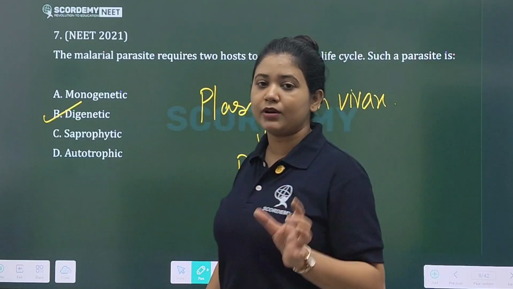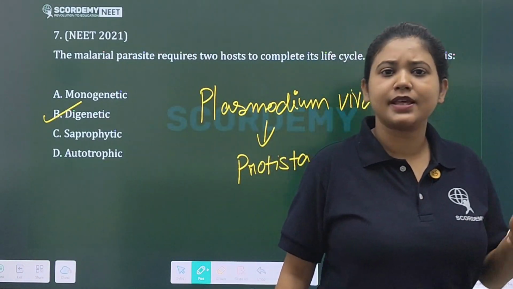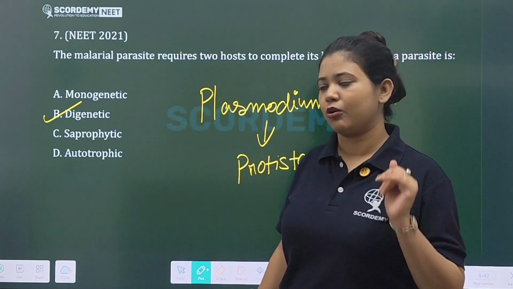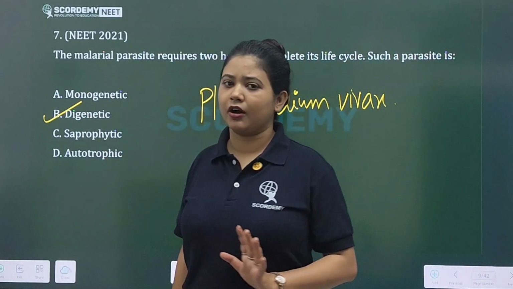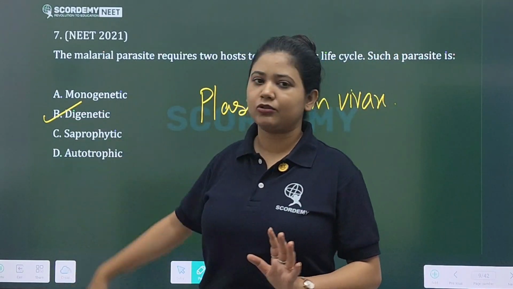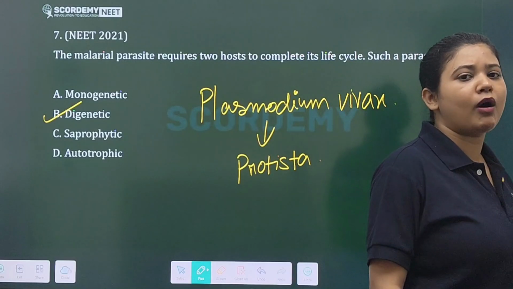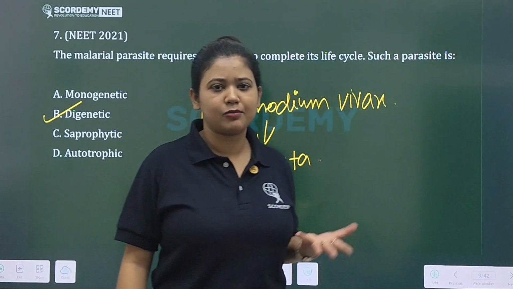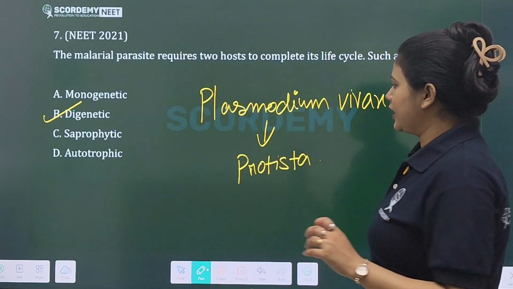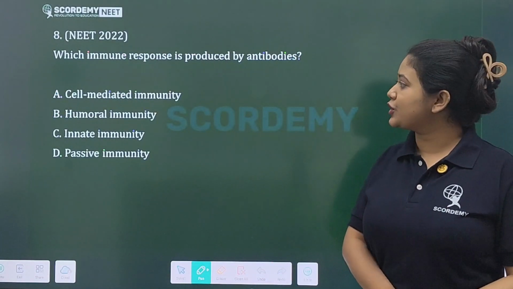You will get the next question, and we will read that. What is the infective stage of this malarial parasite known as in human beings as well as in the mosquito? Okay, you understood this. Monogenetic requires only 1 host to complete its life cycle. Saprophytic and autotrophic you already know, so I will not explain those here.